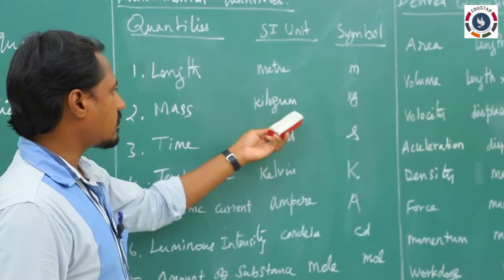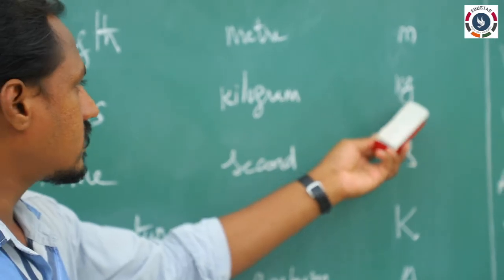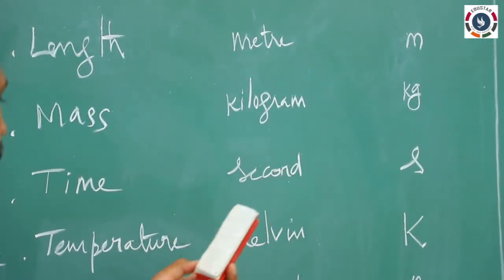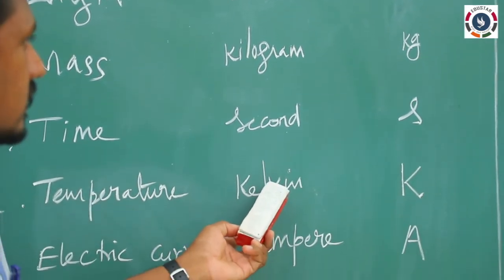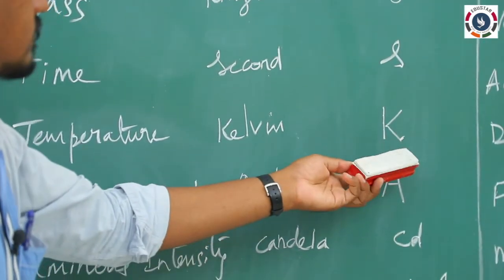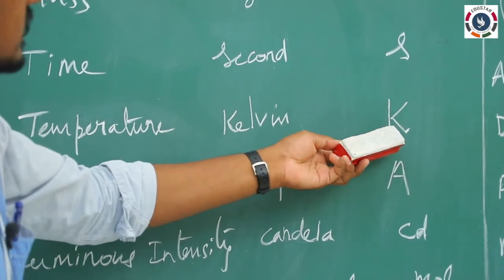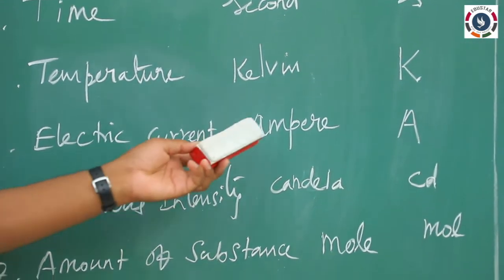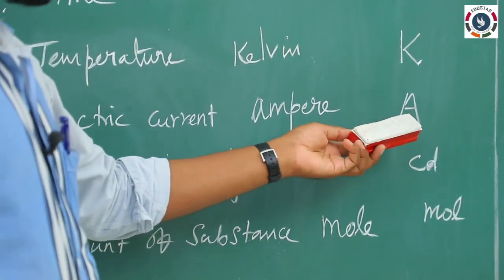For mass, kilogram, with a small k. For time, second. For temperature, Kelvin, and the symbol is capital K. For electric current, ampere, and the symbol is capital A.